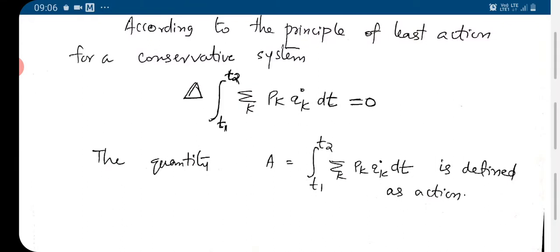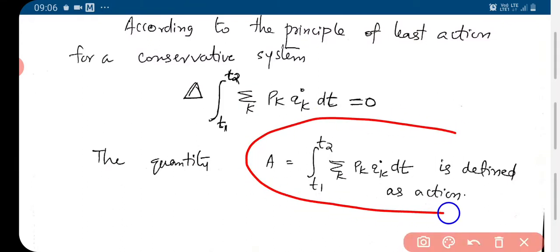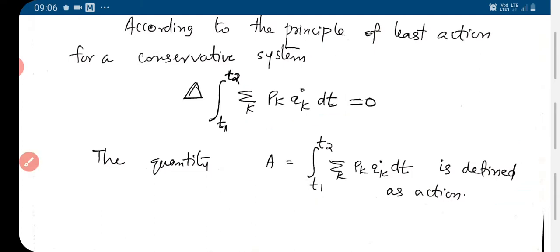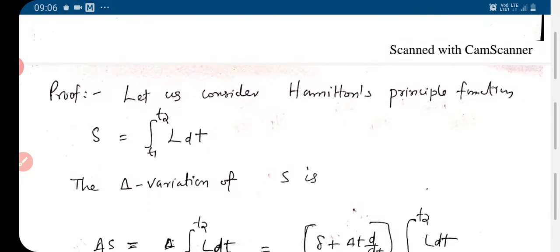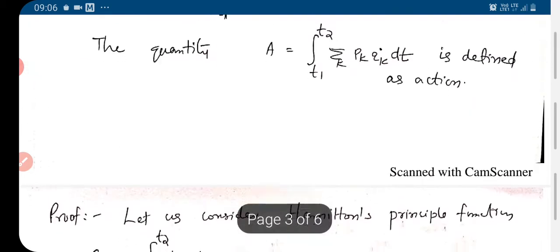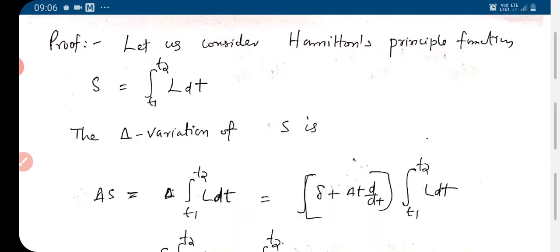This quantity, summation over k of pk, the generalized momentum, times the generalized velocity, integrated from T1 to T2, is defined as the action. Since the action is minimum, we have this del variation equal to 0. Now we are going to prove this. Let's see how we can obtain this.